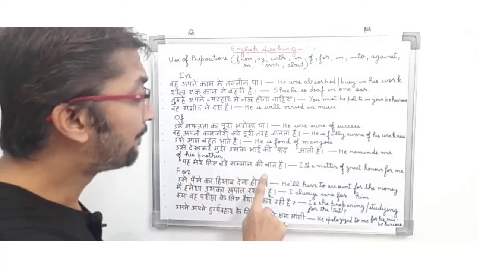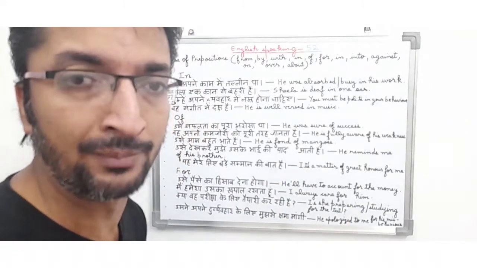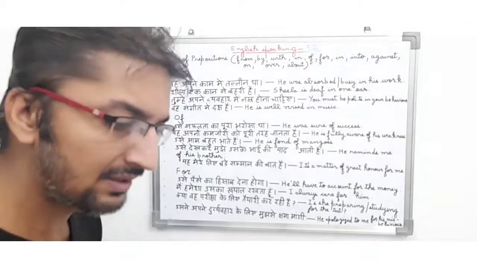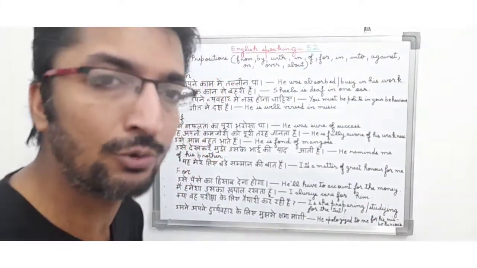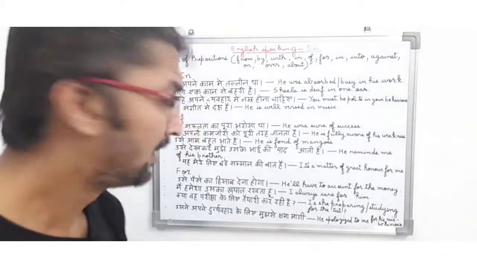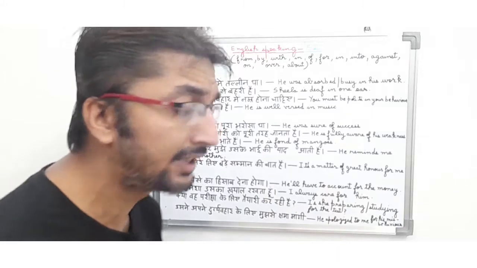यह मेरे लिए बड़े सम्मान की बात है. So in English it means it's a matter of great honor for me. So in this sentence basically the person is giving thanks to another person. He is very much humble to another person. So he is saying "यह मेरे लिए बड़े सम्मान की बात है." So in English it means it's a matter of great honor for me.